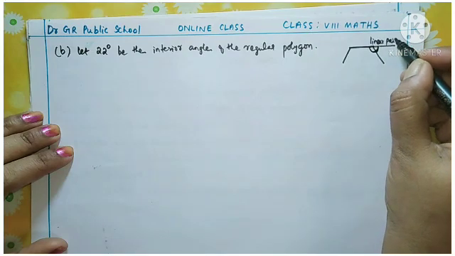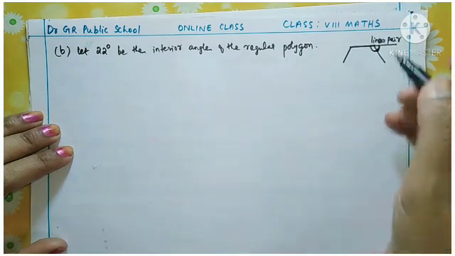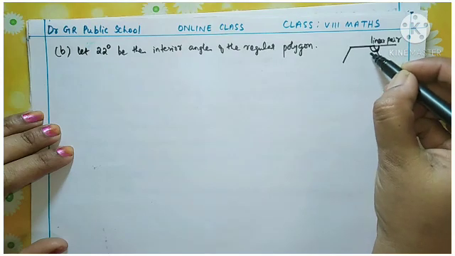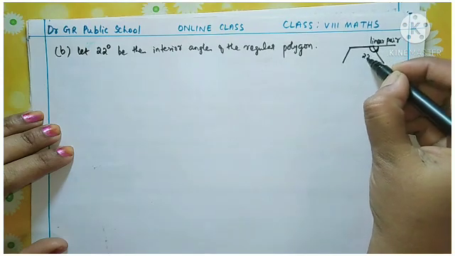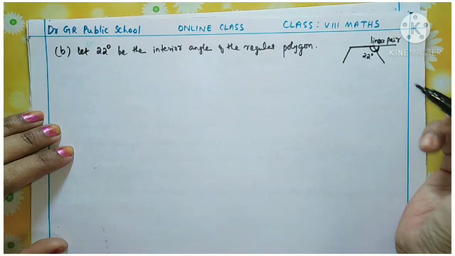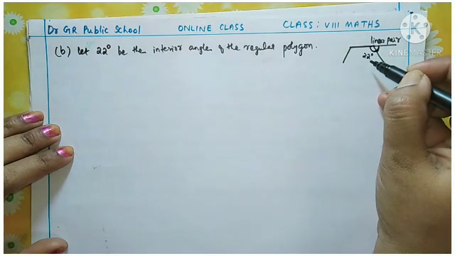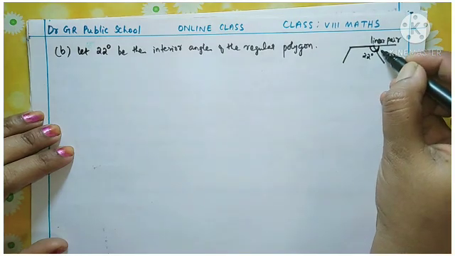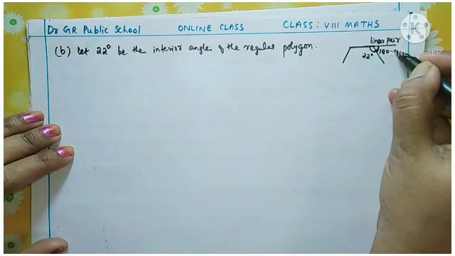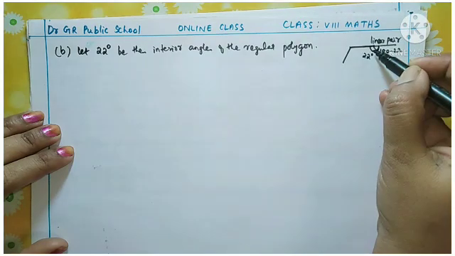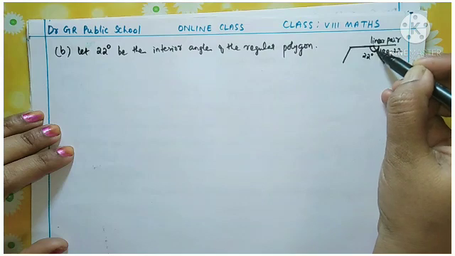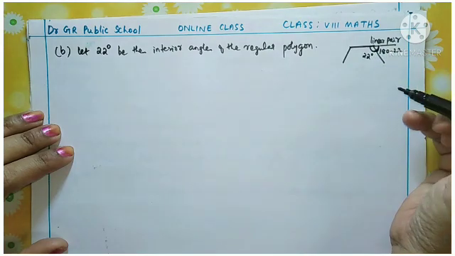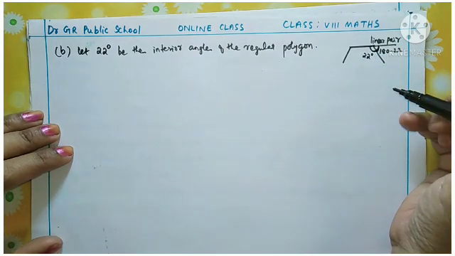You studied this in the previous video. So here this interior angle is 22 degrees, so the exterior angle is 180 minus 22, because interior angle and exterior angle together form 180 degrees. They are linear pairs.